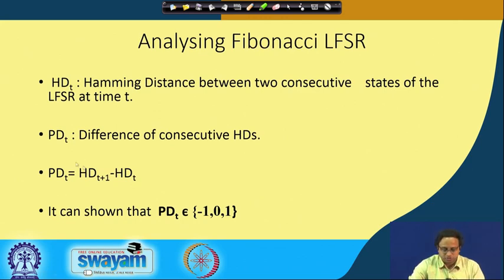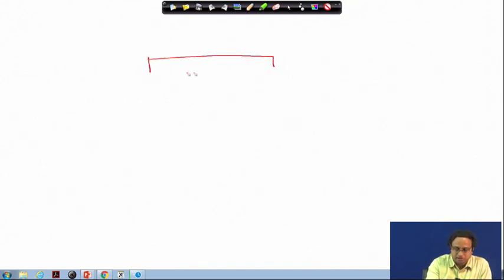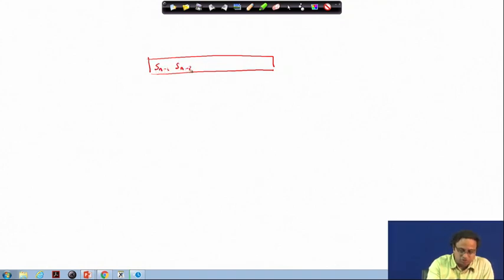So, in this case the PD_t value is minus 1, 0 or plus 1, and this you can easily understand. Let us reflect on why this is so, which is pretty simple in the context of the Fibonacci LFSR. In the Fibonacci LFSR, remember that you have this state, S_(n-1), S_(n-2), and so on till S_0.